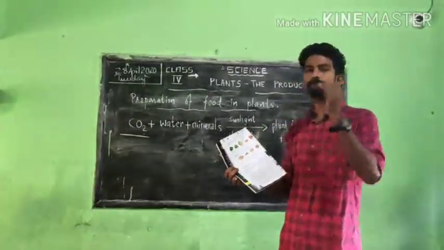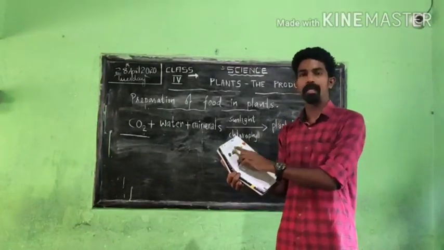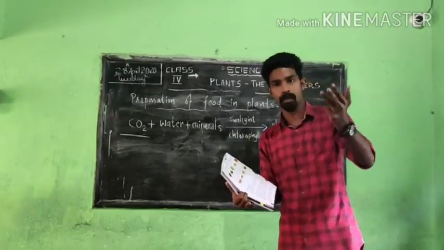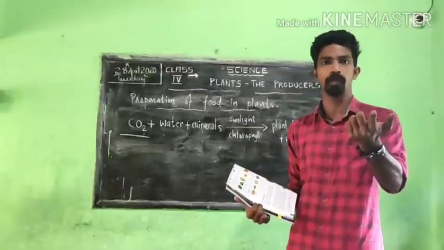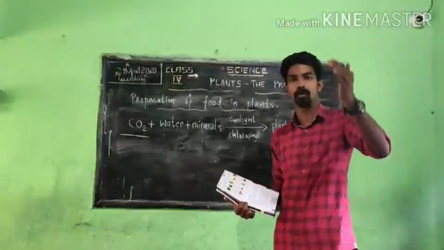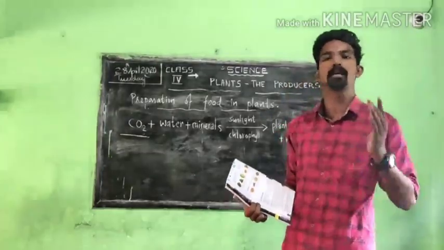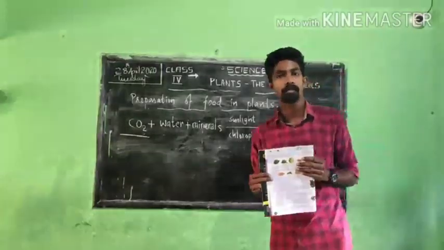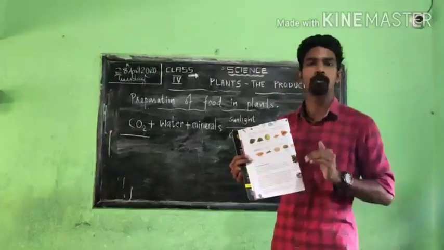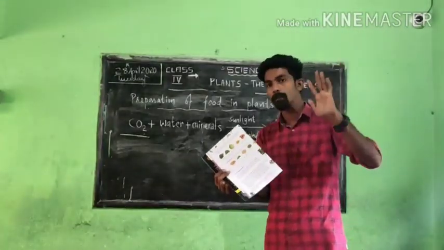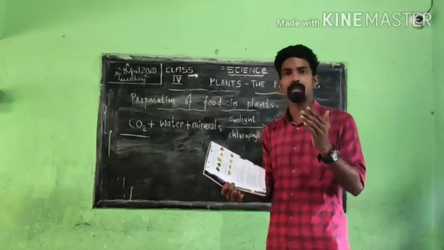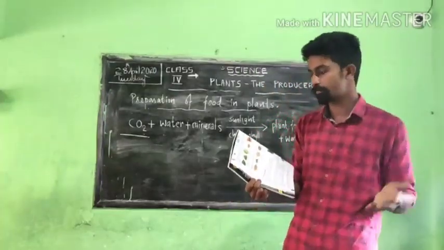Next, extra food is stored in leaves. Food can be stored in leaves. Cabbage is a good example. Spinach is an example. Coriander, dhania patta, is there. Mint leaf. These are examples of plants which store food in the leaves. The next one, plants store food in the form of fruits. So many fruits we know, apple, orange, etc. Those are also examples of plants which store food in a different form.